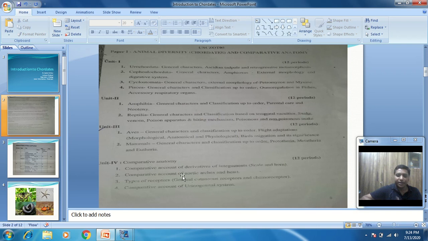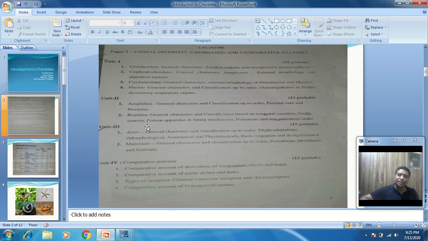Then the last unit is the comparative anatomy. The first topic is the comparative account of derivatives of integument, for example the scales and the horns, that is, the protective integument. The second topic is the comparative account of aortic arches and heart. The third topic is the types of receptors, particularly the external or general cutaneous receptors and the chemoreceptors. The fourth topic is the comparative account of the urinogenital system, the combined urinary system and genital system, so it is called the urinogenital system.